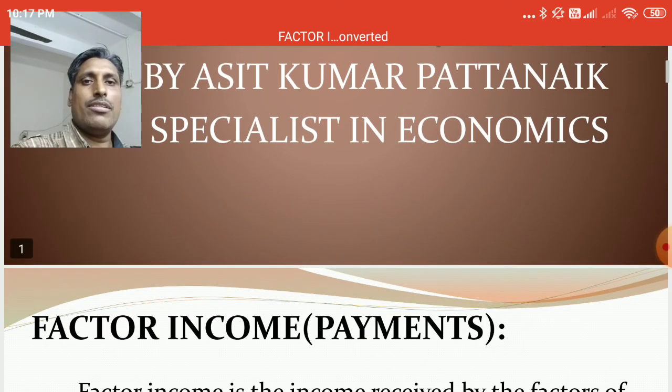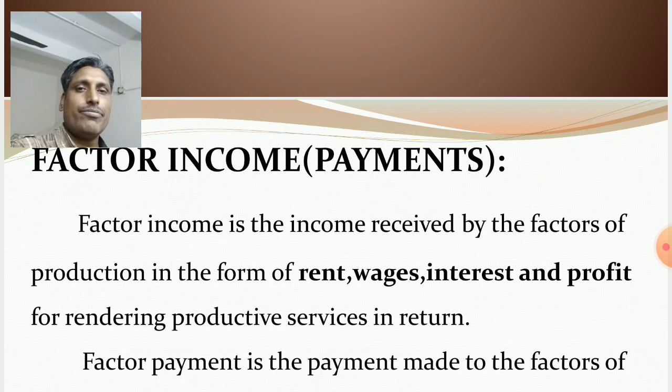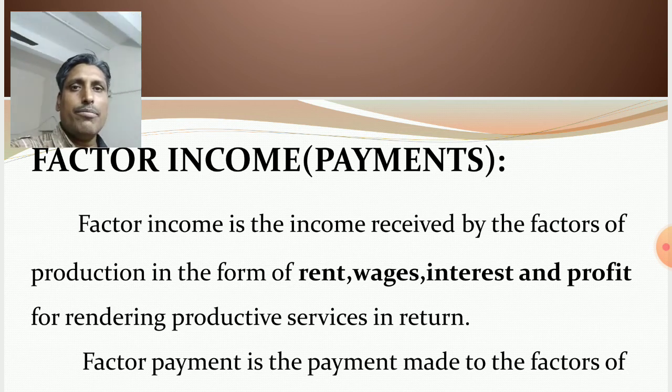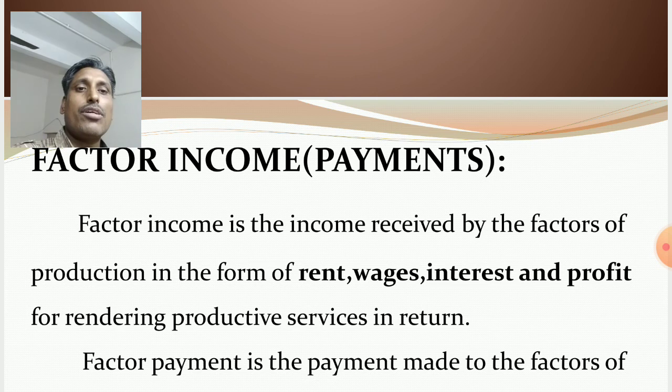So, first I am going to discuss factor income or payments. Factor income is the income received by factors of production in the form of rent, wages, interest and profit for rendering productive services in return. We know that four factors of production are there. Four prime factor inputs are there.